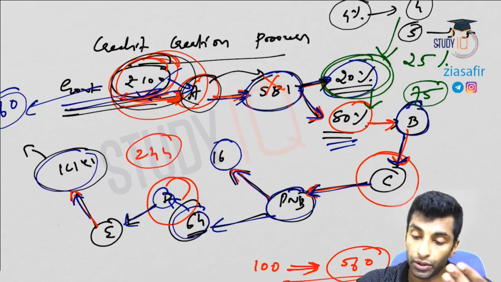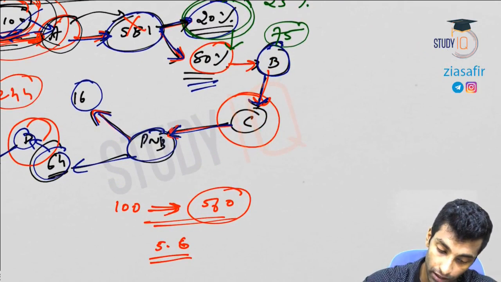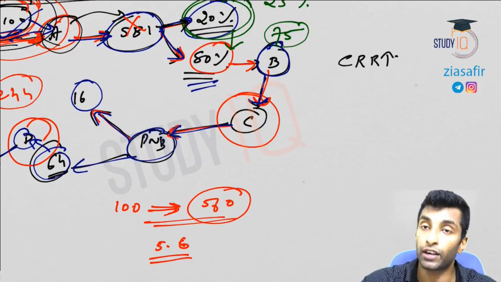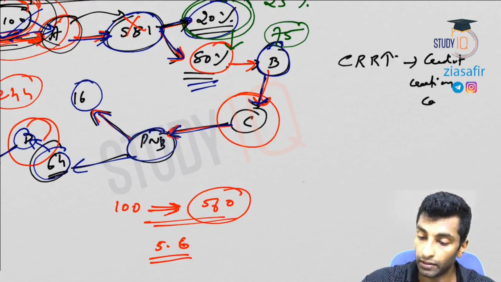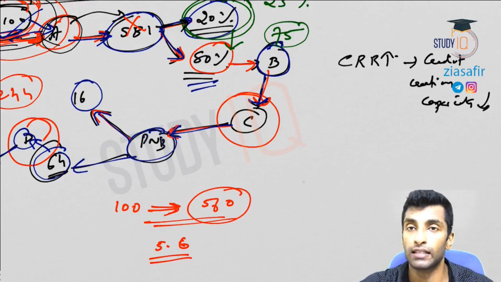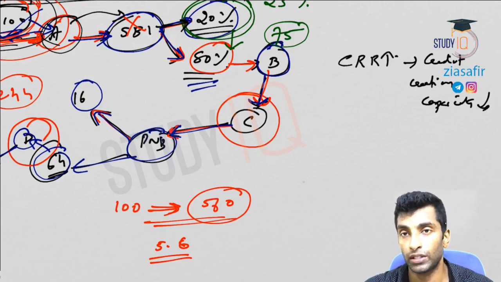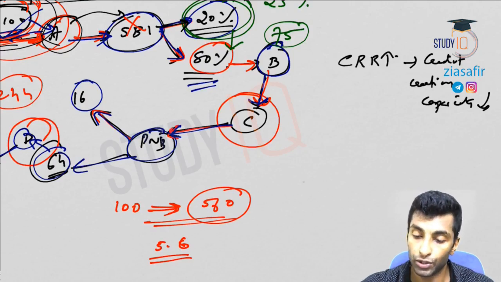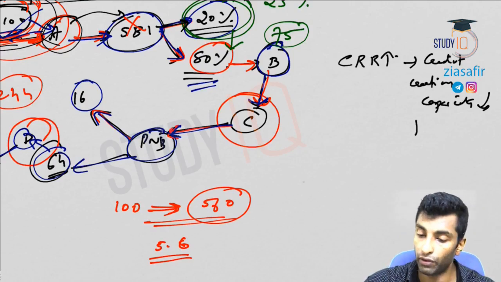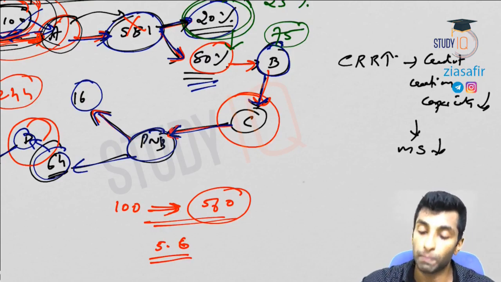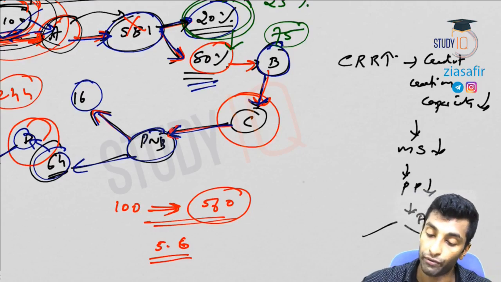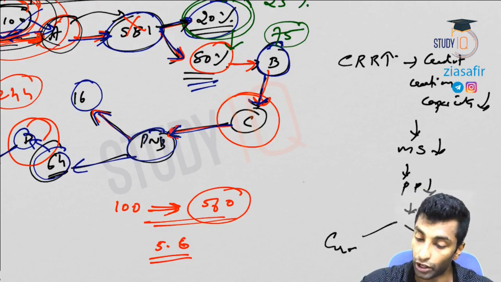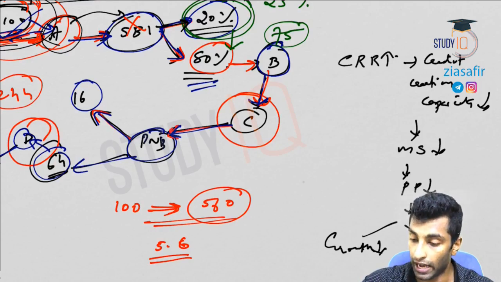So if CRR is actually increasing, what will happen? Let me show here. CRR increasing, what will happen? Credit creation capacity will decrease, right? Because banks have less money to lend now. The more money banks can lend, the more credit creation there will be. So here credit creation capacity will reduce. So effectively what will happen? Money supply will reduce. So money supply reduce means what will happen? Purchasing power will reduce. So purchasing power reduce means what will happen? Aggregate demand will reduce. Aggregate demand will reduce means there are two effects now. One, growth will be affected, but inflation can be controlled.